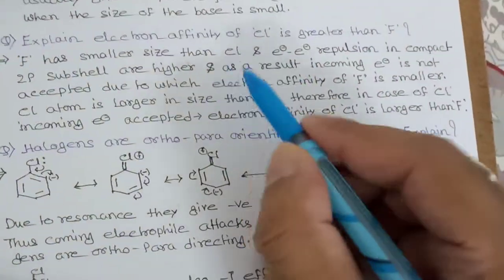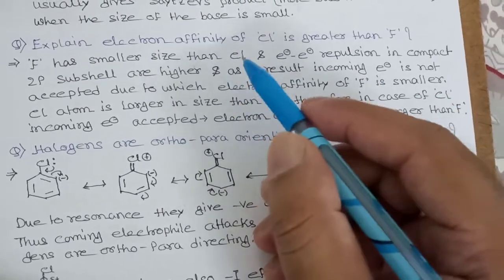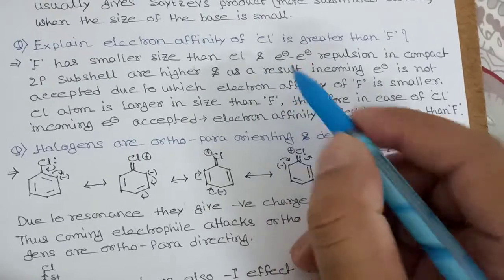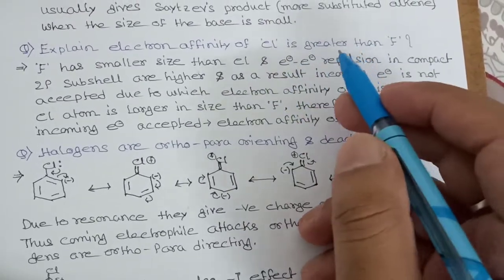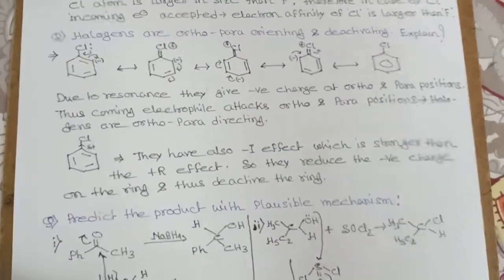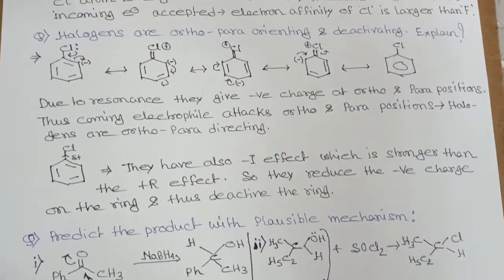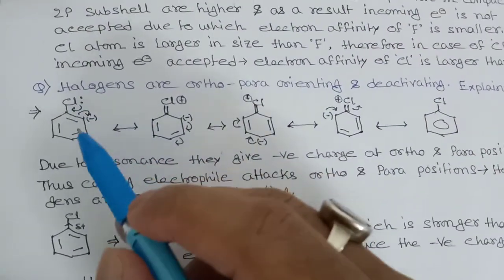Therefore in the case of Cl, the incoming electron is accepted. See, fluorine is small in size, so when an electron comes there will be repulsion, and Cl is big in size, so the incoming electron is always welcome. So the electron affinity of Cl is higher than fluorine. Now, halogens are ortho-para orienting and deactivating. Explain this. This is a haloarene.